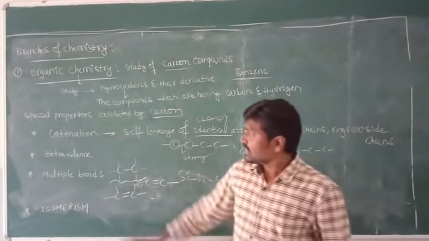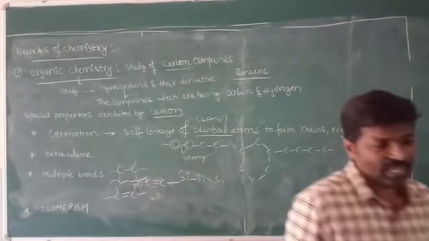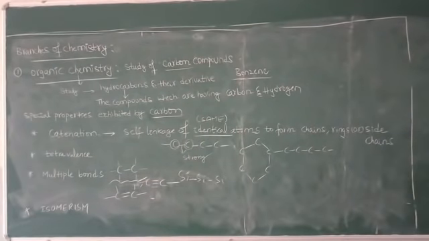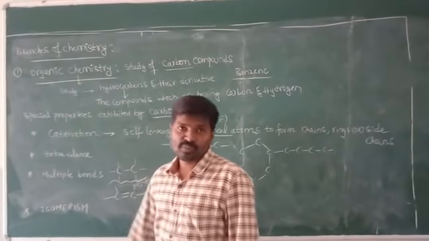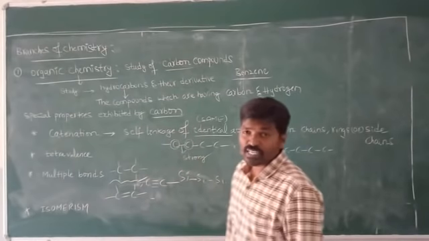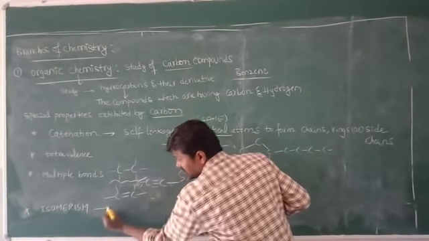Just remember, this carbon is also exhibiting the fourth special property. It is going to exhibit isomerism. What is the meaning of isomerism? I will write the definition here.